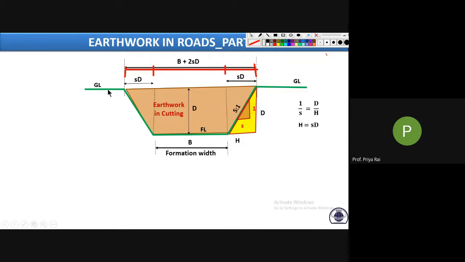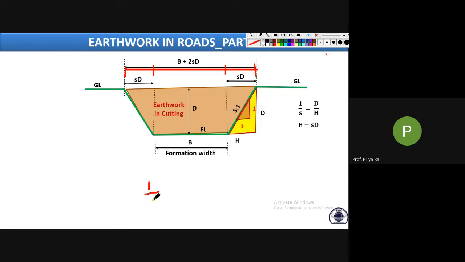Now can we calculate the area of this red shaded trapezoidal area? What is the trapezoidal formula? Or simply, this area is divided into three parts: triangle, rectangle, triangle. So the summation of two triangular areas plus one rectangular area. That way you can calculate, or simply use the formula of the trapezium.